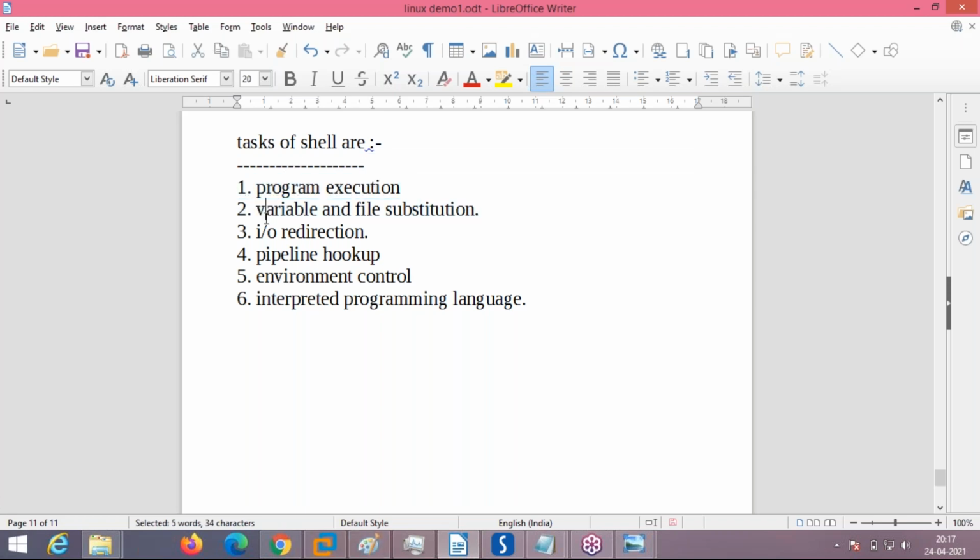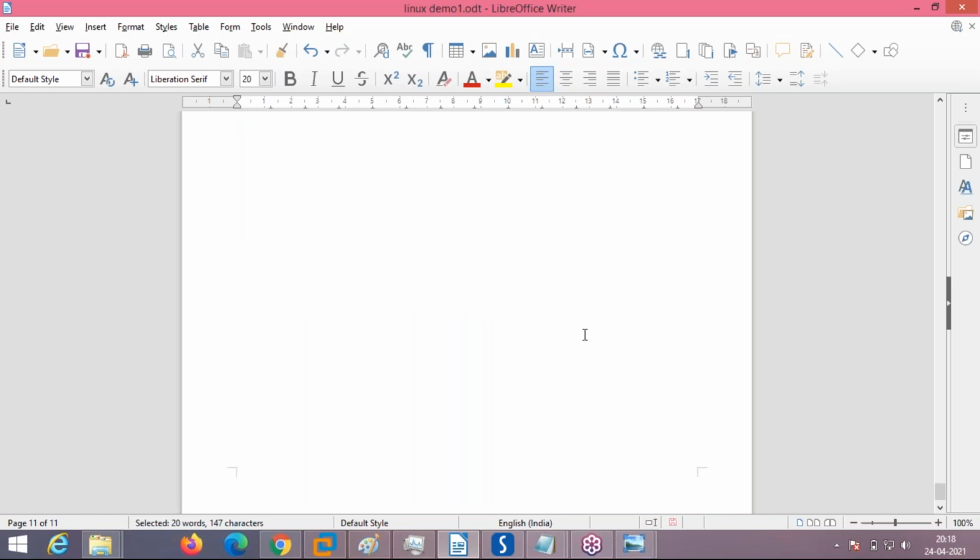Okay, see, variable and file name substitution is one of the tasks of the shell. IO redirection, pipeline hookup, environment control, and interpreted programming language. These are the tasks of the shell. I will let you know when we are doing our shell and all those things. I'll let you know what are the properties and how to actually check these things.